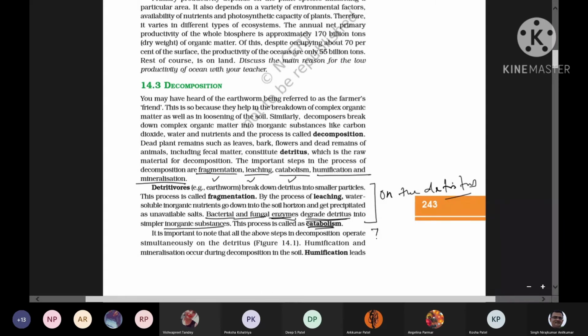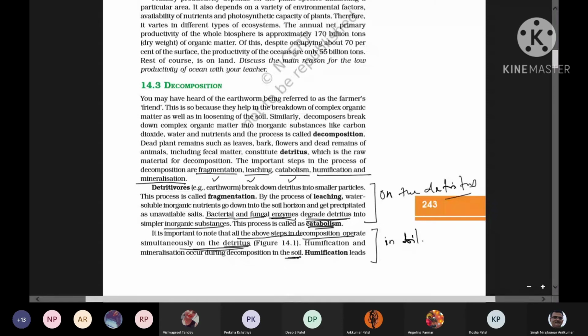So these two processes occur in soil, right? ये कहाँ पे होगा? तो soil में होगा. So what happens here? That is written here. All the above steps of decomposition operate simultaneously on the detritus, right? It occurs on the detritus, and we have a figure, we'll see in the next slide. So the fourth process, humification and mineralization, occurs in the soil.